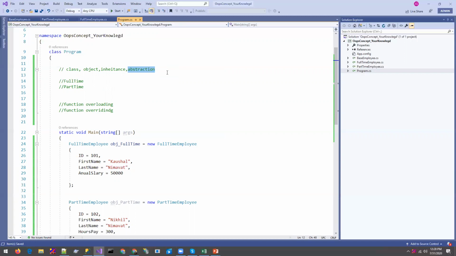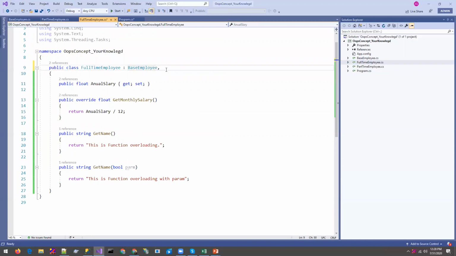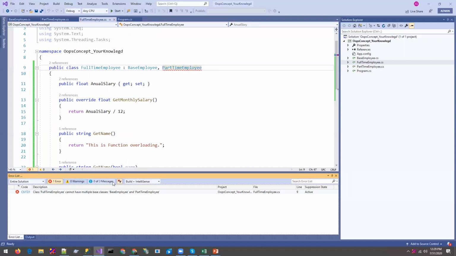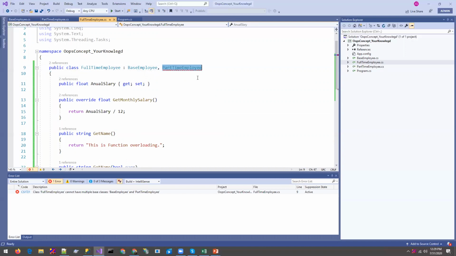Okay, and just know that .NET does not support multiple inheritance. So if you want to inherit the base class here and also the part-time employee here, you can't, because this is not a functionality of .NET. So you cannot have multiple base classes. This is only first level, right?